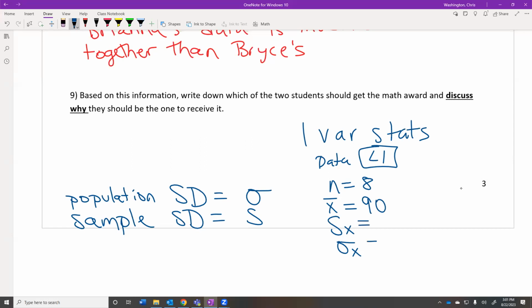So which one of these two would we use for Bryce's test scores? We would use the population, which is actually the Greek letter one. So those two numbers are standard deviation, but you do need to know when to use which one.